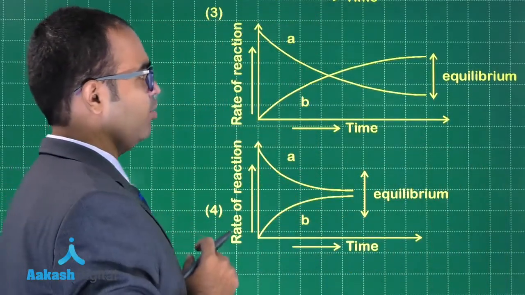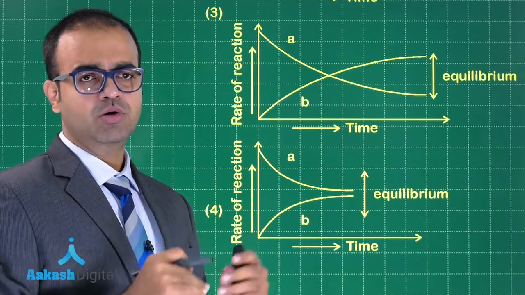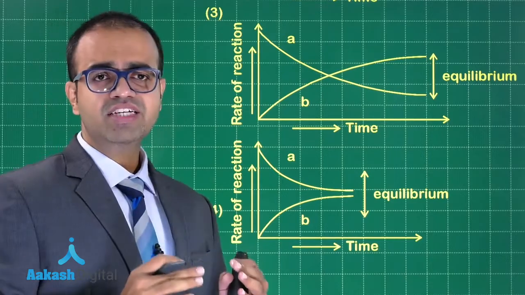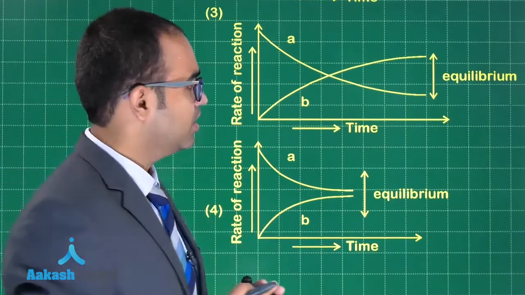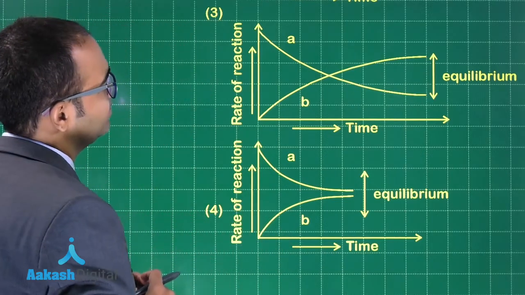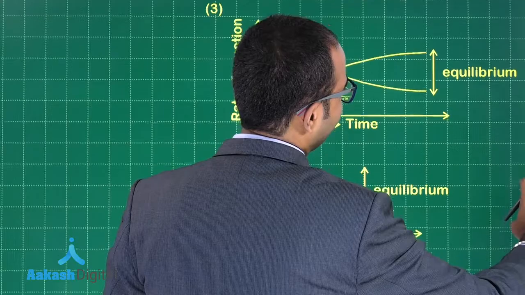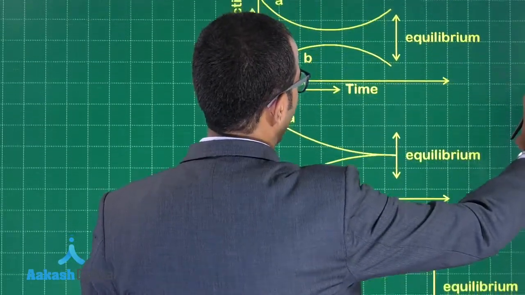What do we know about equilibrium? I know that the rate of forward reaction is equal to the rate of backward reaction, and the concentrations of the reactants are constant at equilibrium. Here they have given the graphs of rate. So in which graph does the rate of forward reaction appear to be equal to the rate of backward reaction?